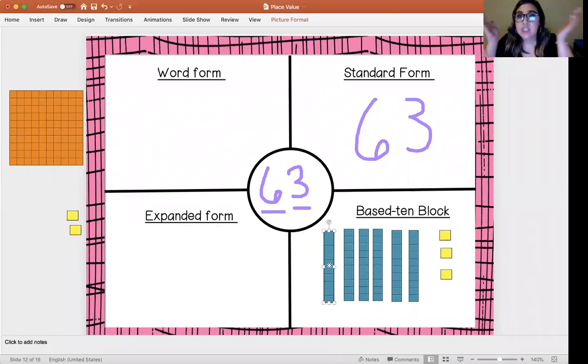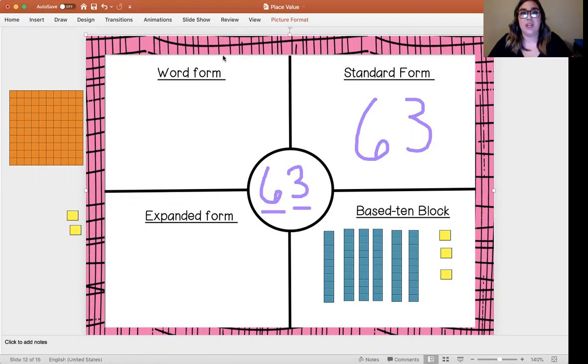So I have just now created 63 with my base 10 blocks. 6 rods, 3 units, that makes 63. Now, if you don't believe me, we can go ahead and count it together. 10, 20, 30, 40, 50, 60, 61, 62, 63.